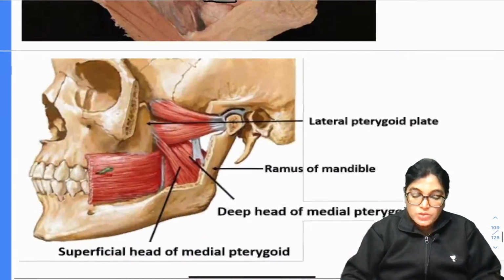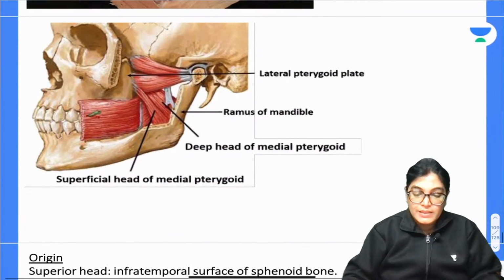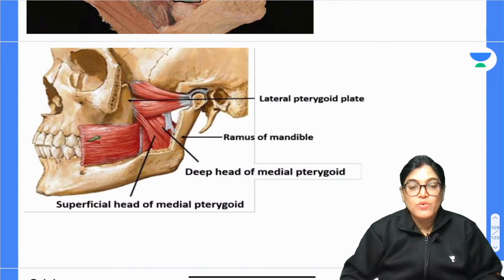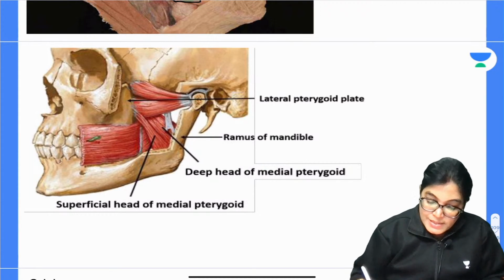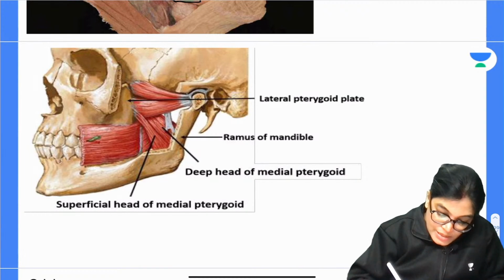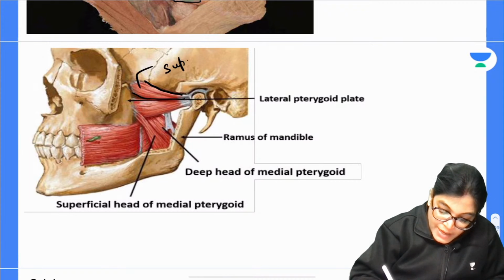I would like to show you another diagram where you can clearly appreciate the lateral pterygoid muscle and the medial pterygoid muscle. Here you can see the lateral pterygoid muscle.